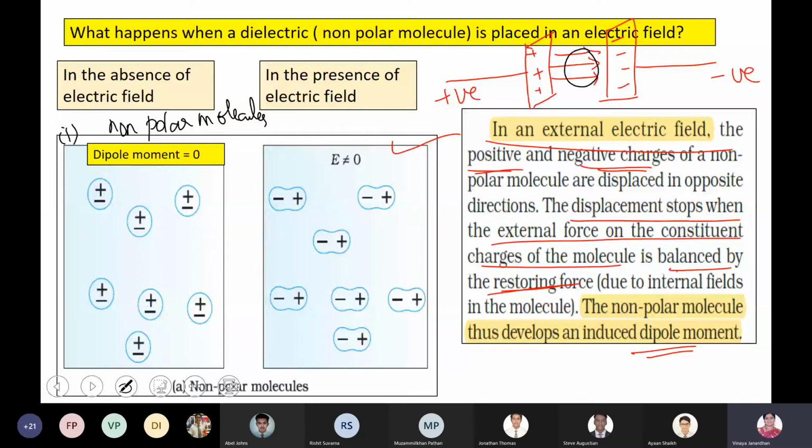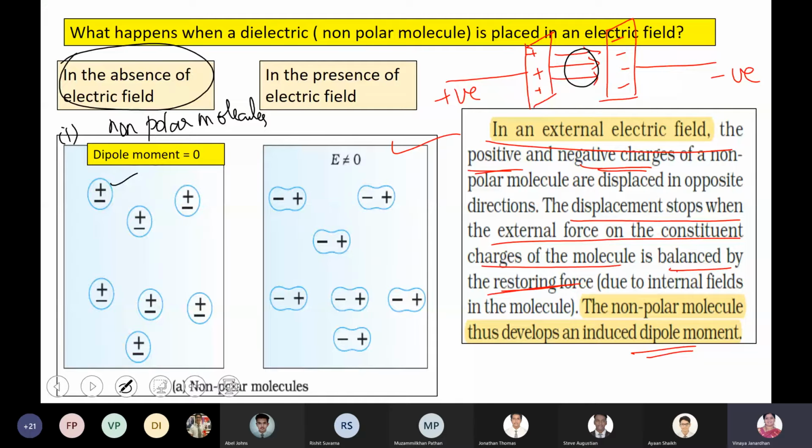Can you see this? In the absence of an electric field, in each and every molecule the positive and negative charges are not separated. They are overlapping. This is how your textbook deals with it: the center of the positive charge and the center of the negative charge coincide with each other.